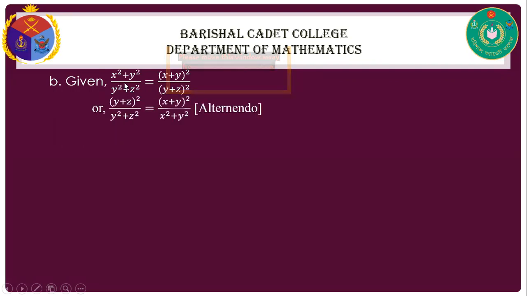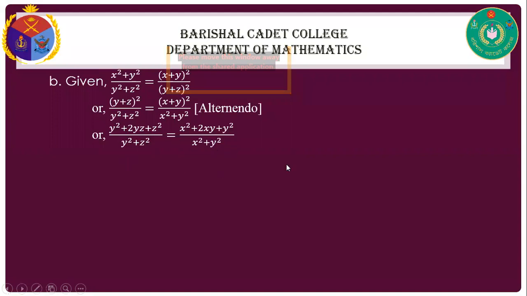Now for this question, we have (x square plus y square) divided by (y square plus z square) equal to (x plus y) whole square by (y plus z) whole square. So we first alternate, meaning (y plus z) whole square by (y square plus z square) equals (x plus y) whole square divided by (x square plus y square). And then we simplify the square formula, that is (y square plus 2yz plus z square) by (y square plus z square) equal to (x square plus 2xy plus y square) by (x square plus y square).